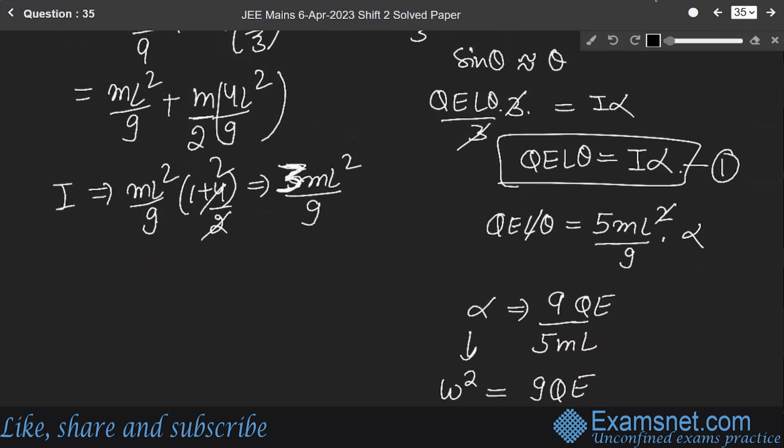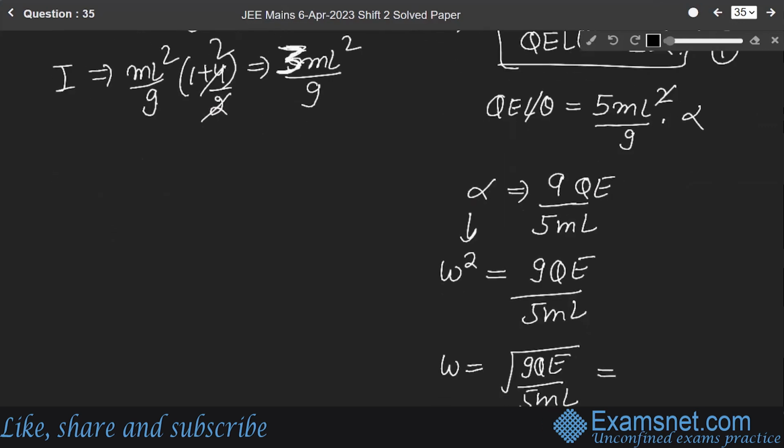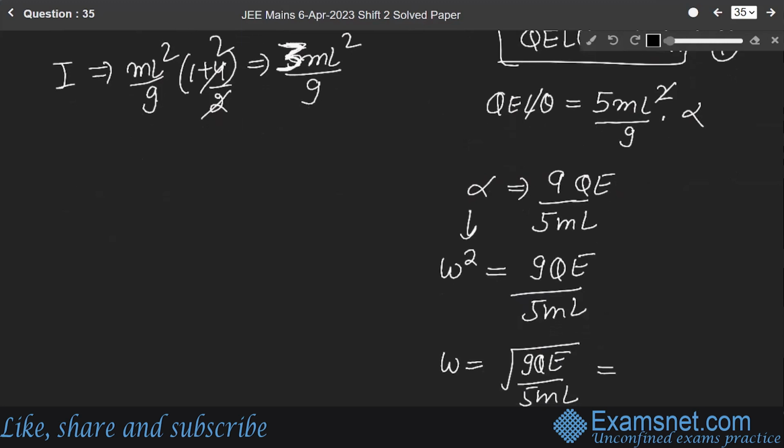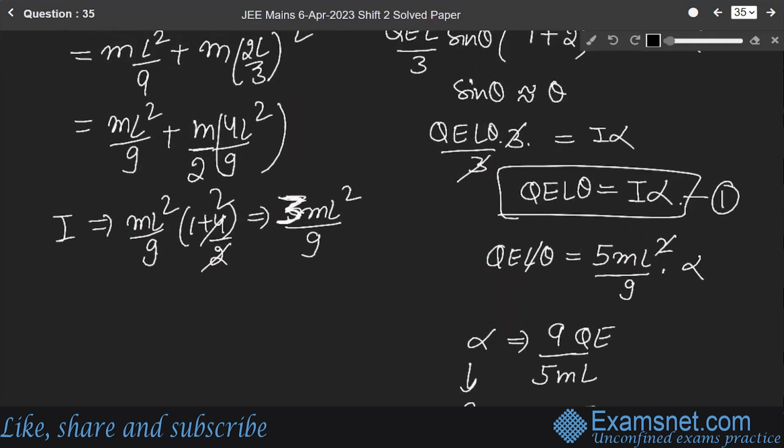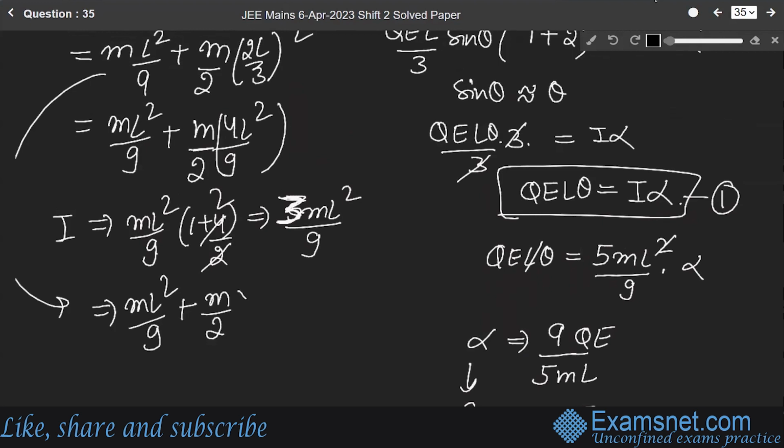So it will be 1 plus 2, 3, 3 ml square over 9. Wait, something is missing here. It will be m by 2. Okay, so it will become, wait a minute. It will become ml square over 9 plus m by 2 into 4L square over 9.